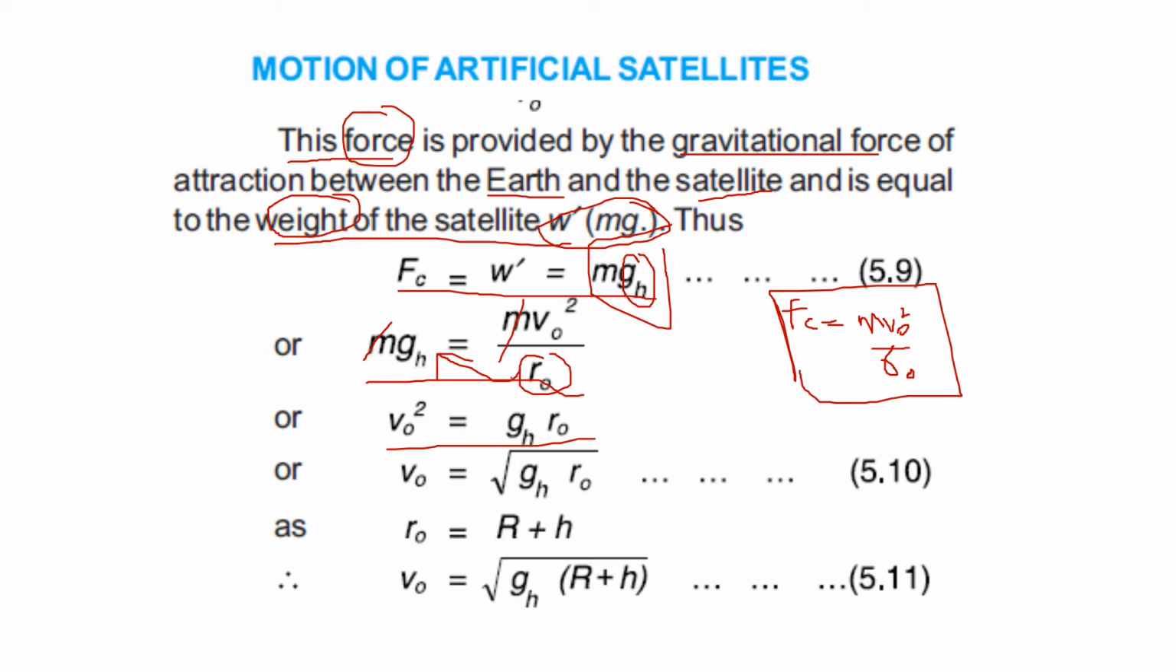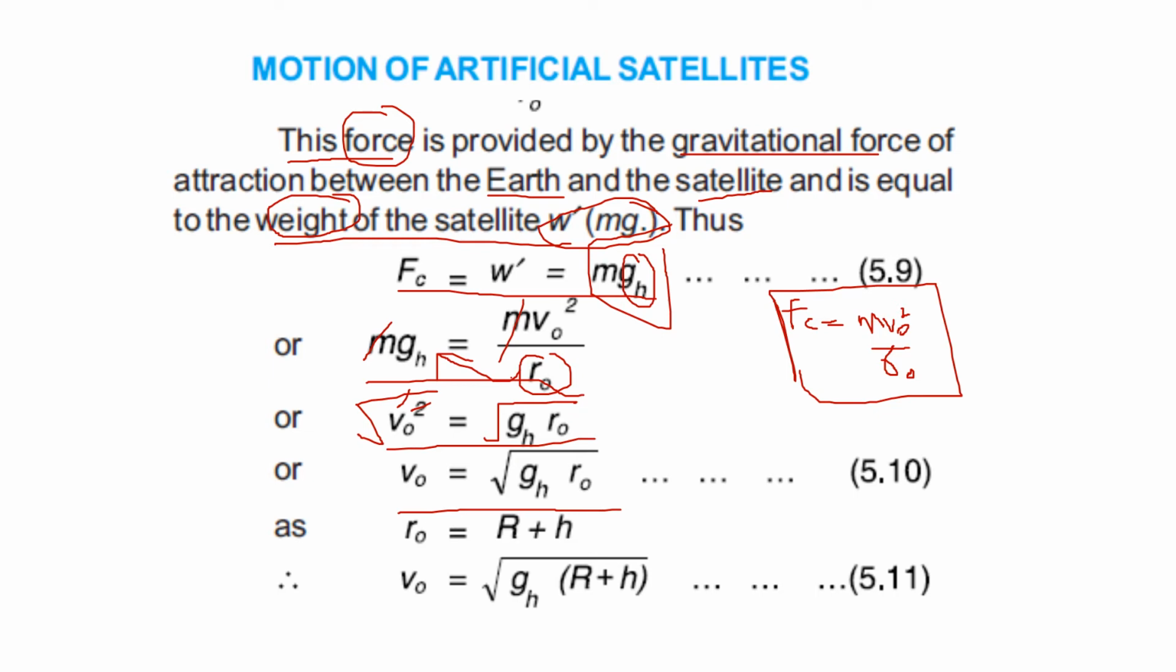So this v naught square, how can we remove the square? By taking the square root on both sides. If I take the square root on both sides, what happens? This square will cancel with this square root, and it will be v naught is equal to the square root of g h r naught. This is equation 5.10. This is basically the orbital velocity of the satellite.